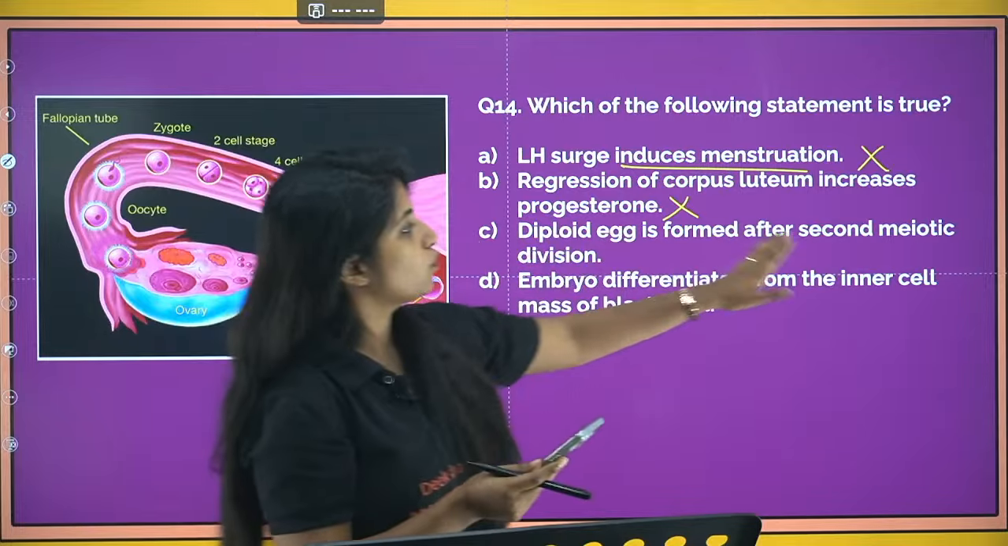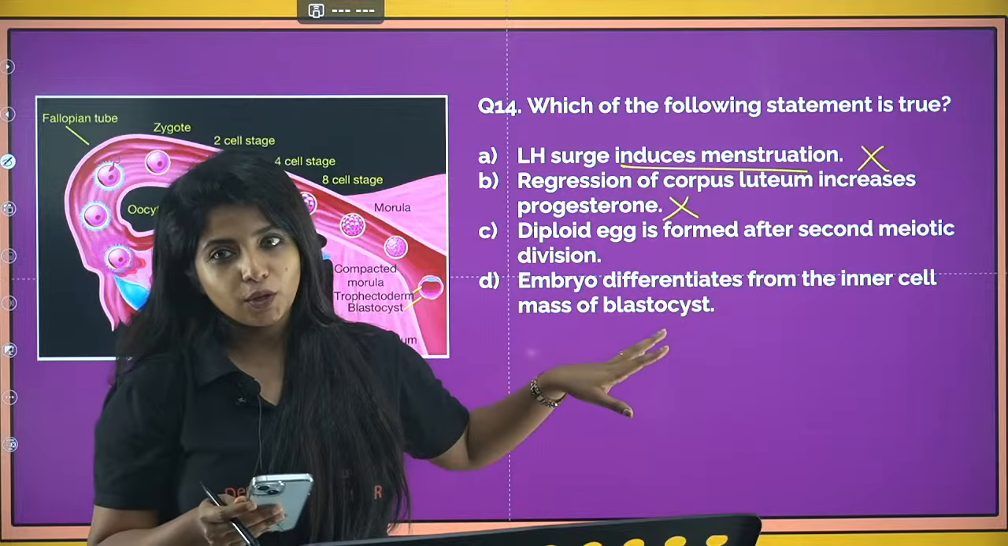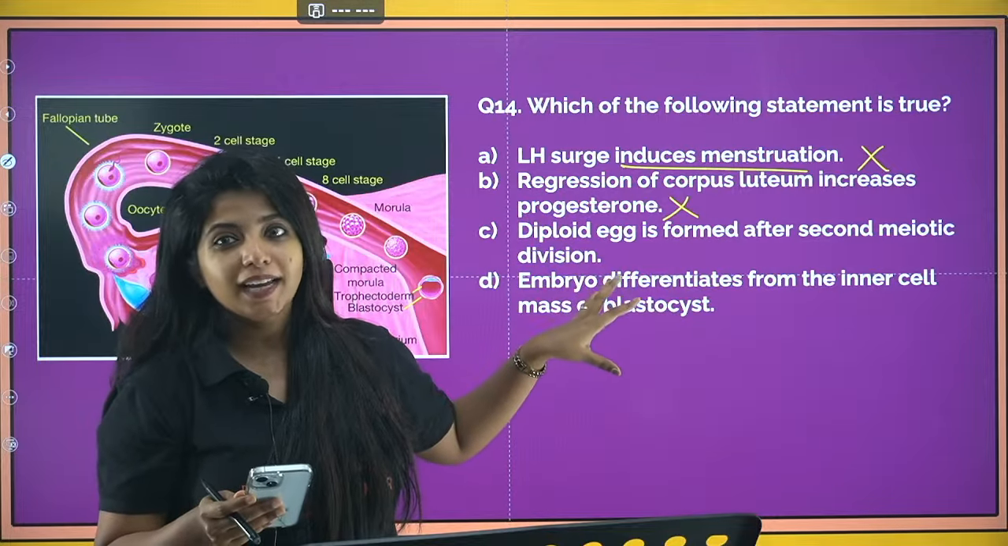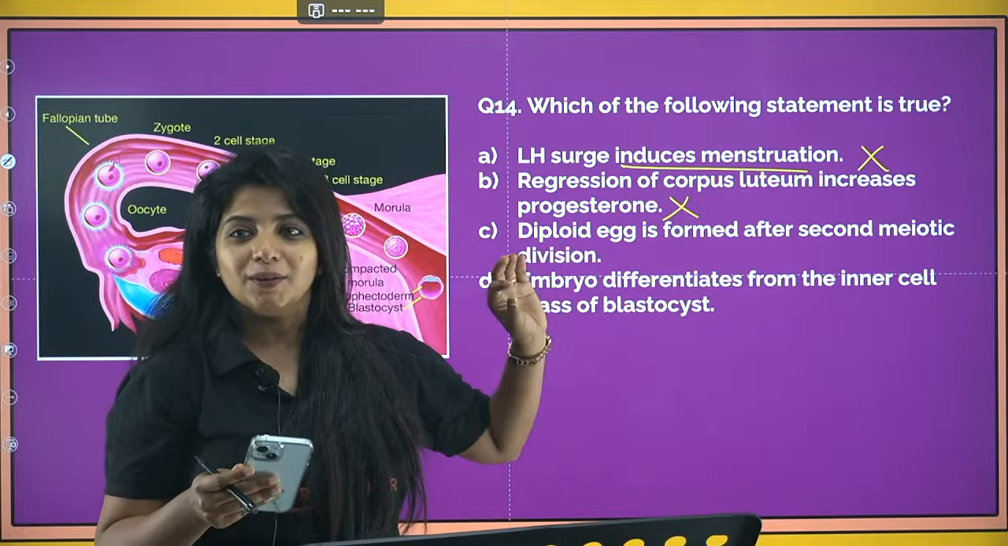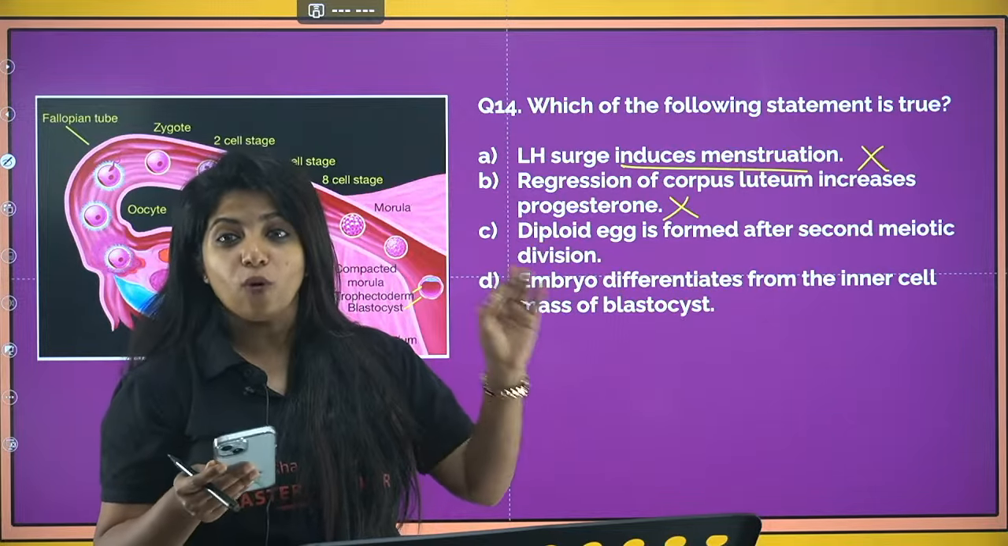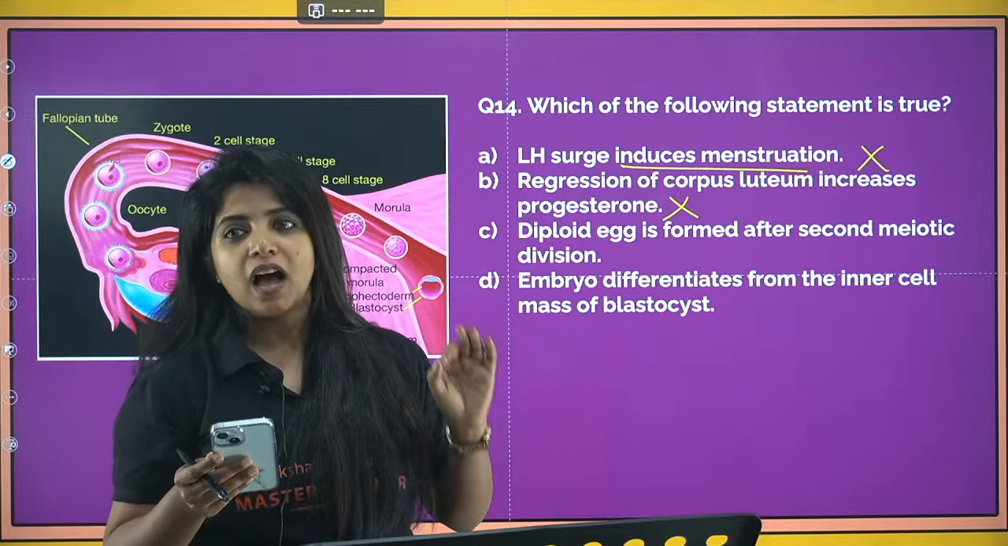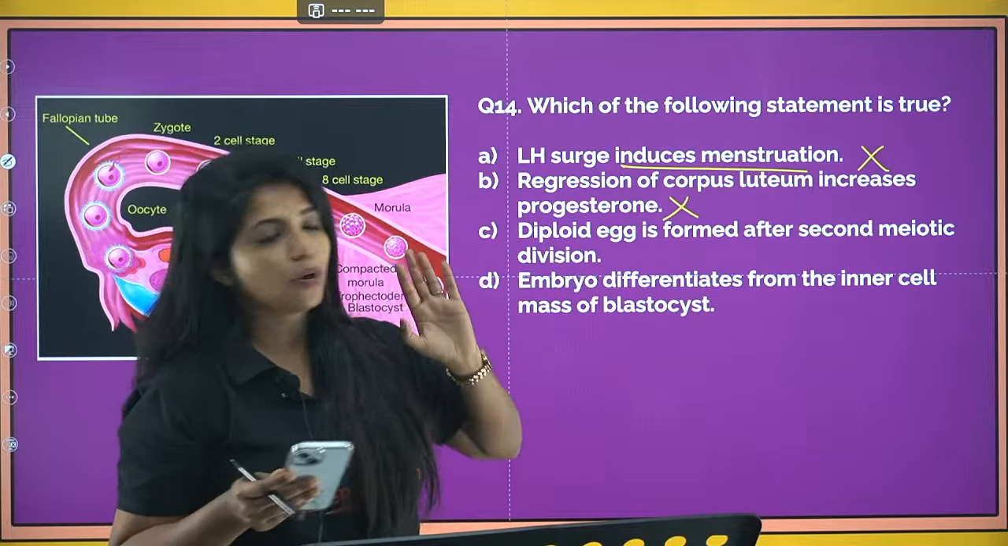Now, "diploid egg is formed after second meiotic division." Do you think anything is diploid in the egg? No, it is haploid. It is going to be a haploid ovum that is formed after the second meiotic division. Always remember.